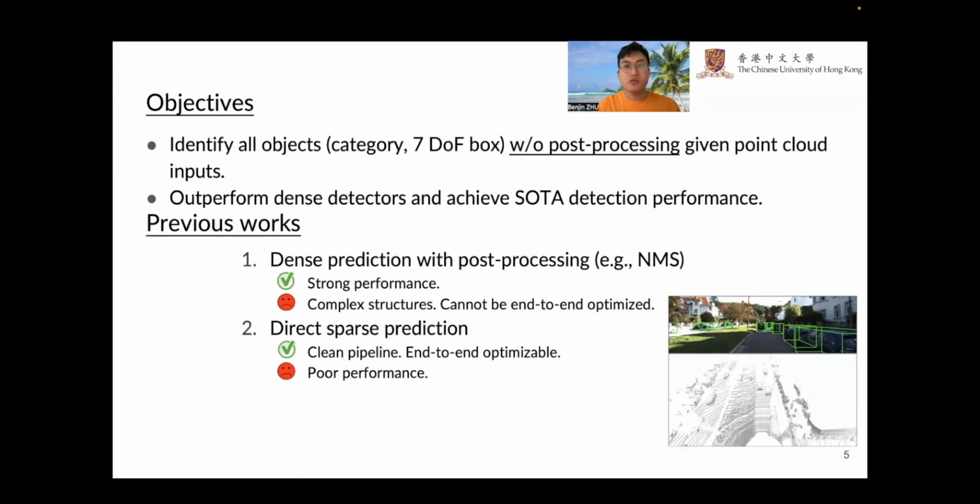Our objective is to identify all objects without post-processing given the point cloud inputs and achieve state-of-the-art performance. Previous works, based on whether they require post-processing like NMS, can be categorized into dense detectors and sparse detectors. Dense detectors usually have strong performance, but their structures are rather complex and cannot be end-to-end optimized. On the other hand, sparse detectors usually have a clean pipeline and can be optimized in an end-to-end manner, but their performance still largely lags behind dense detectors.